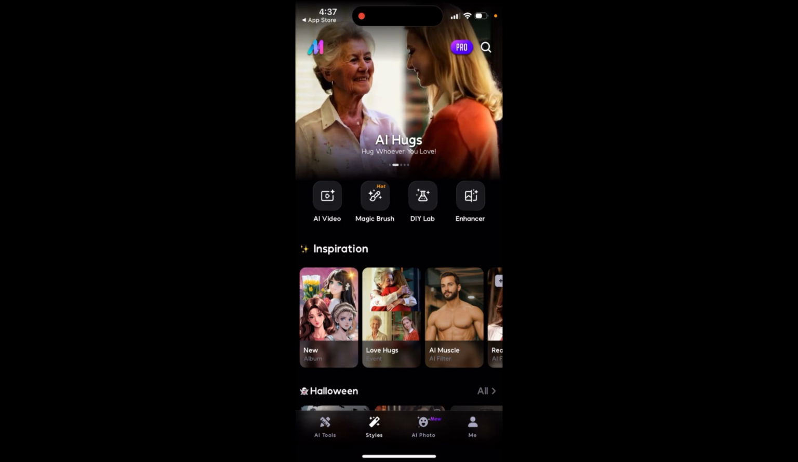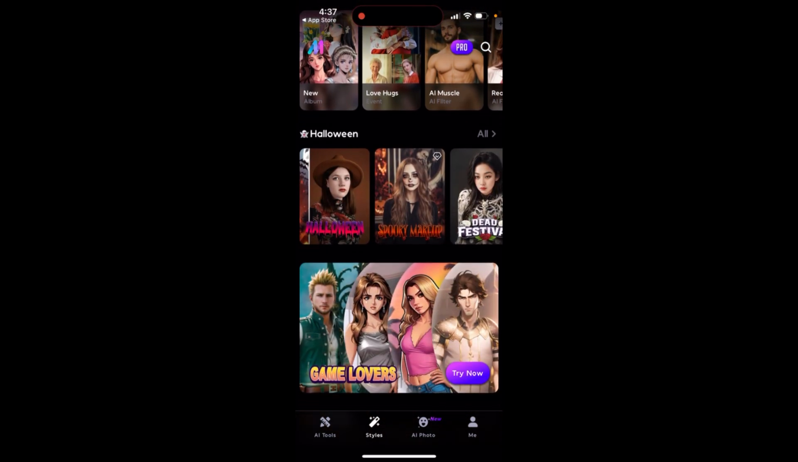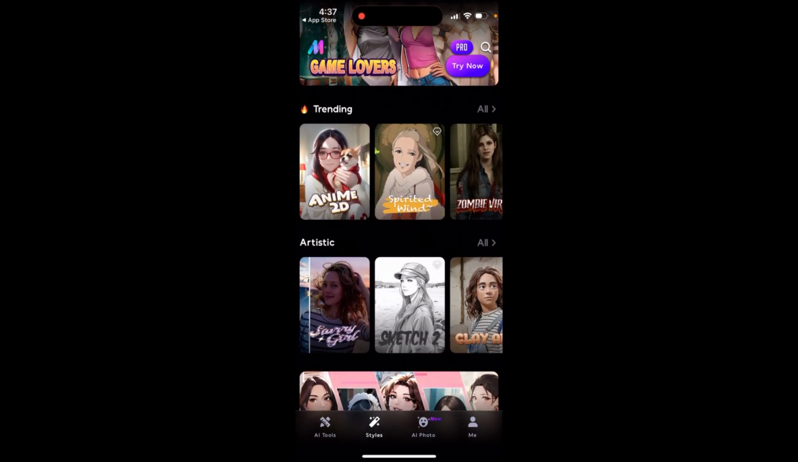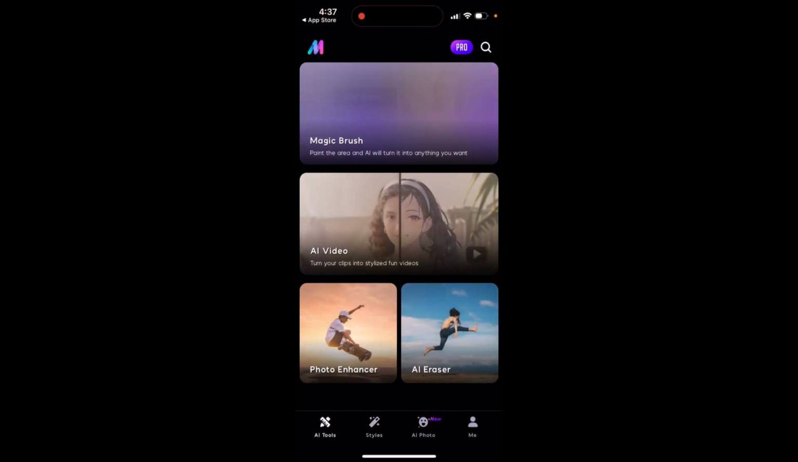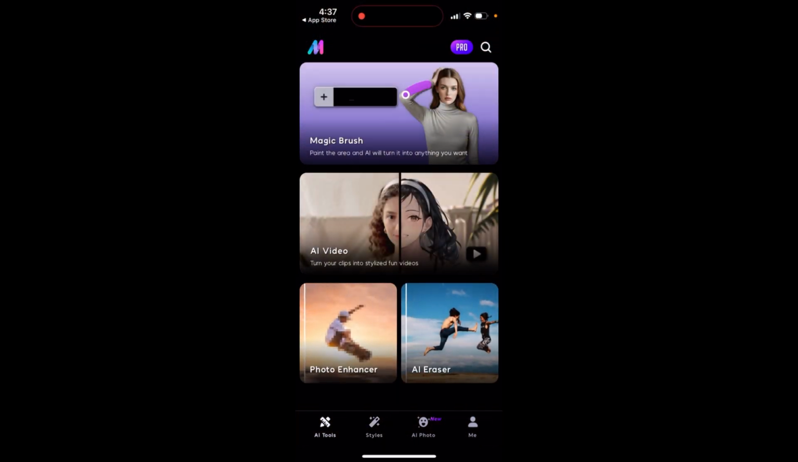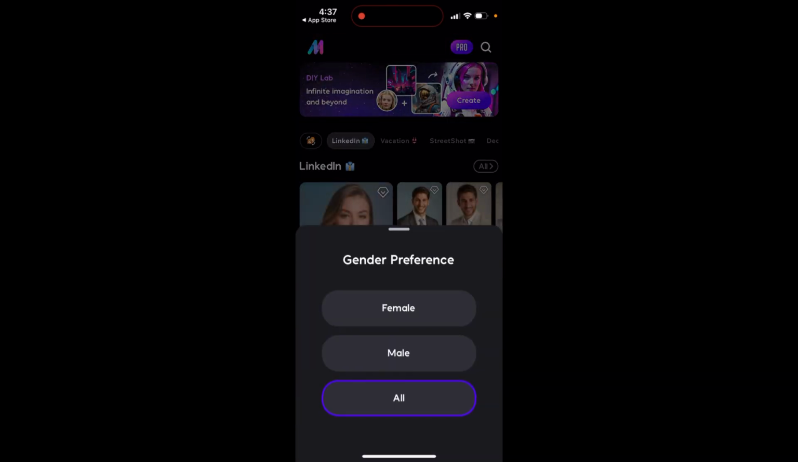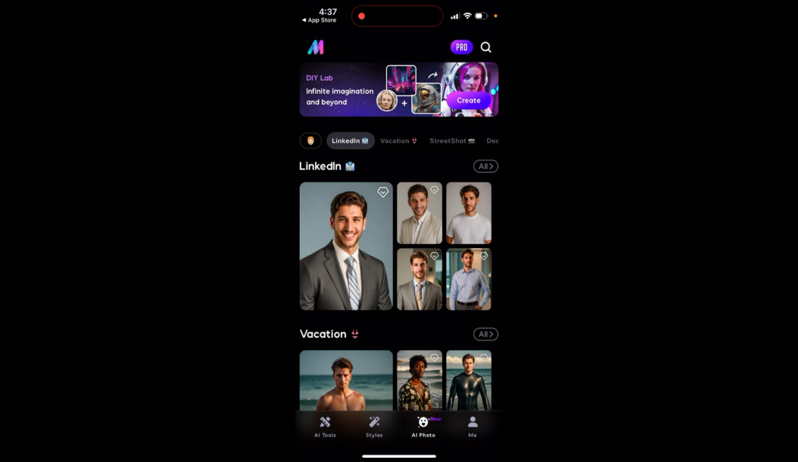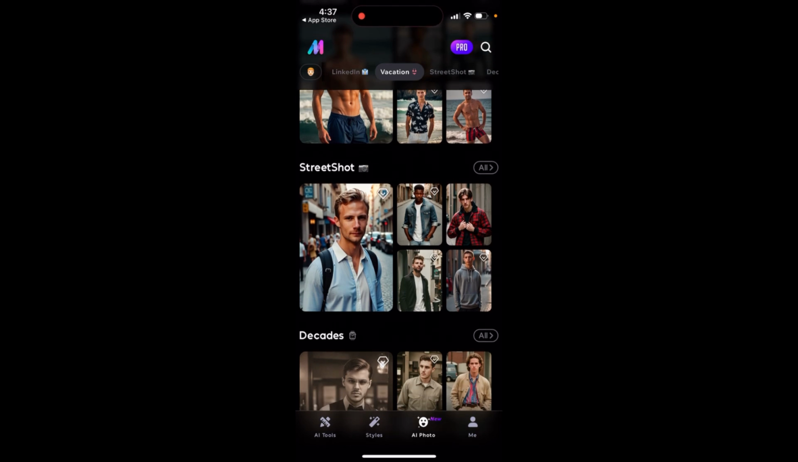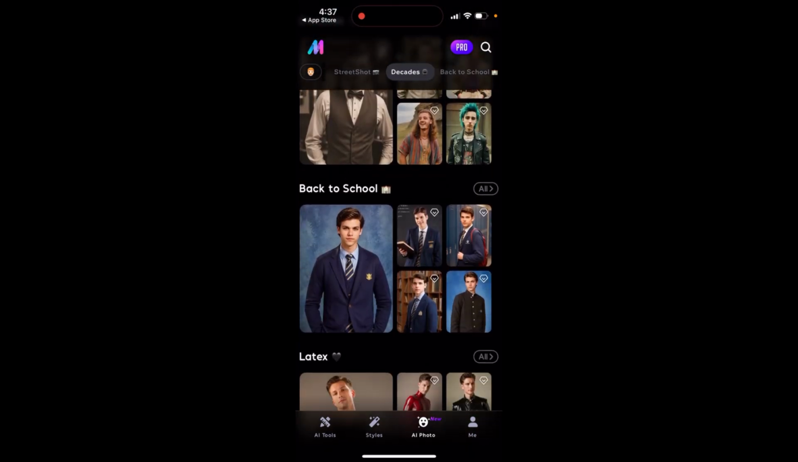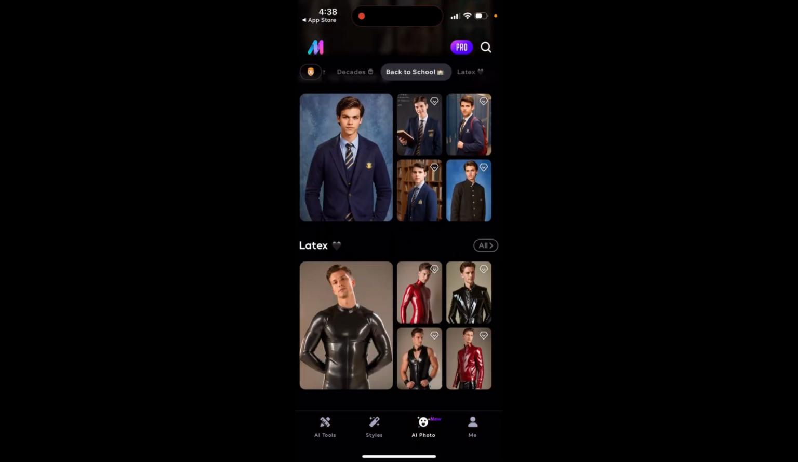And then yeah, you have all the different styles here. Like you can have trending generators. You just have it here. Then there are all types of AI tools like Magic Brush, AI Video, Photo Enhancer, AI Eraser, AI Photo. So then you just select your gender and then you create photos for LinkedIn, for vacation, for street shot, for some old school like latex, whatever.